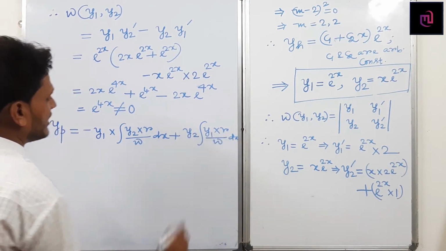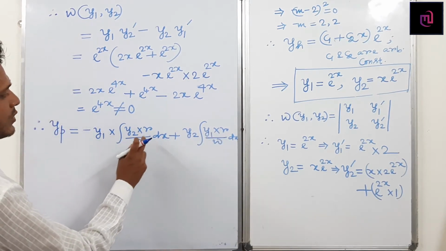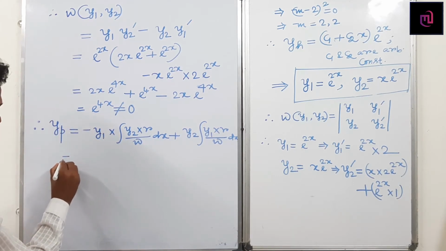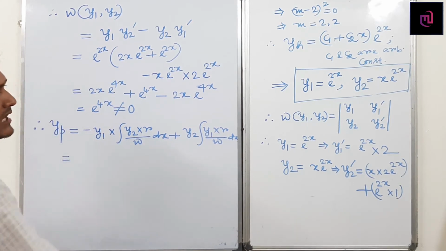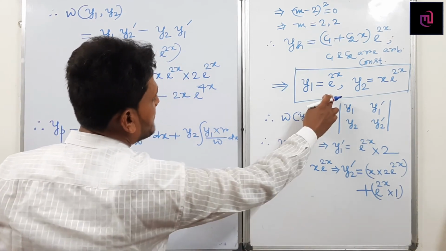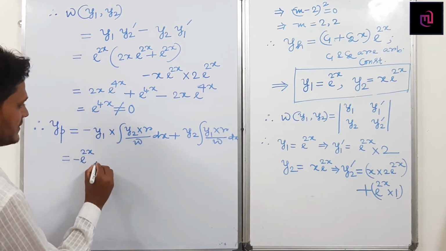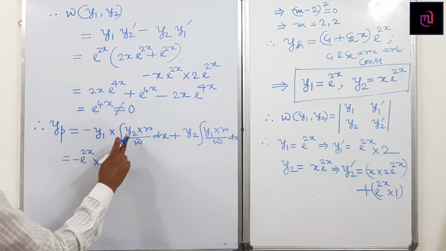So replacing all the values y1, y2, r and the Wronskian. Can I write minus y1? What is y1? y1 becomes e to the power 2x, so minus e to the power 2x into y2 into r.